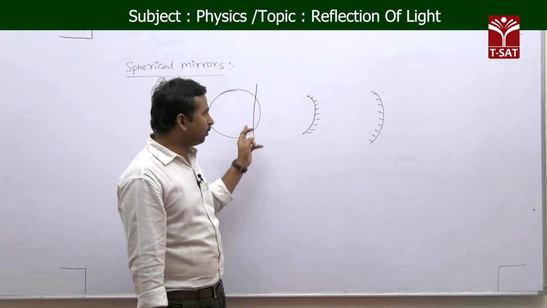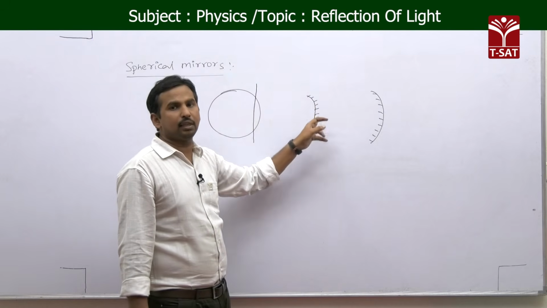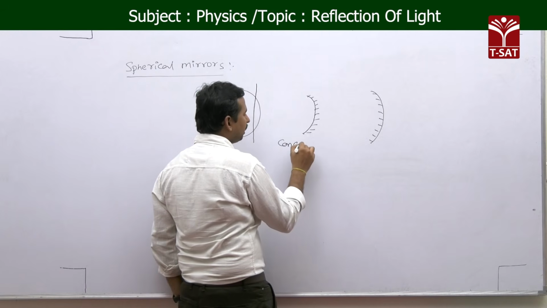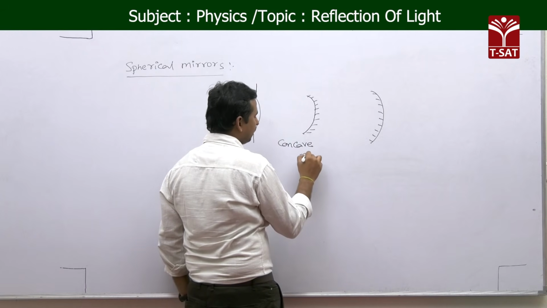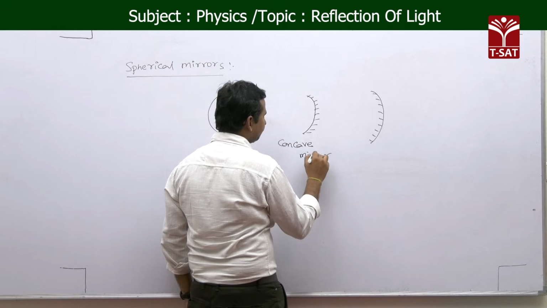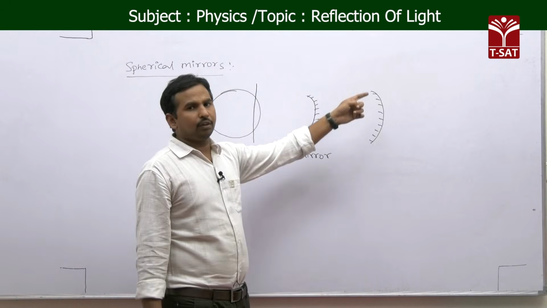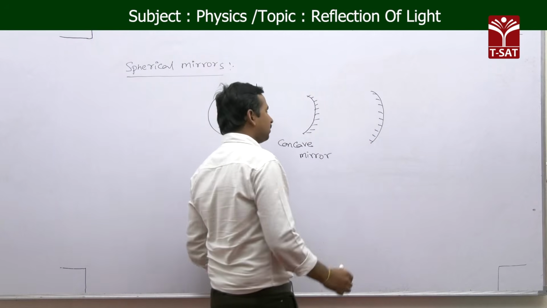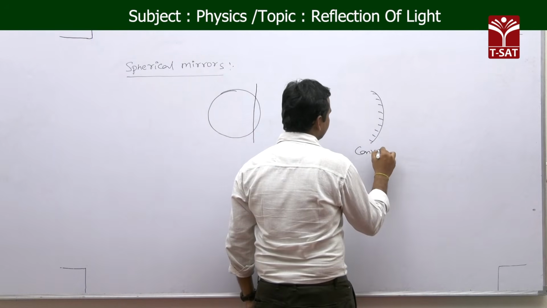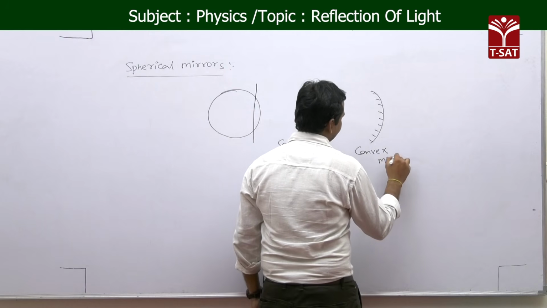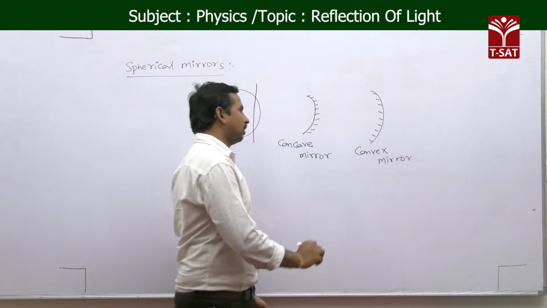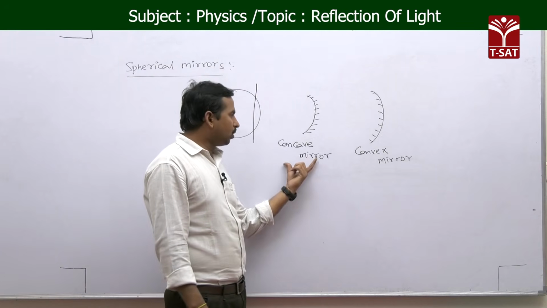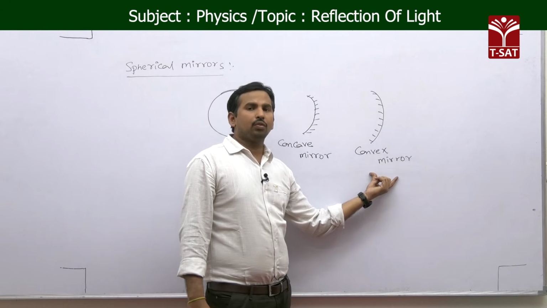If you make the outer surface a silvered surface, then we call it a concave mirror. If you make the inner surface the silvered surface, then this is called a convex mirror. So mainly in spherical mirrors, there are two: one is a concave mirror, another is a convex mirror.